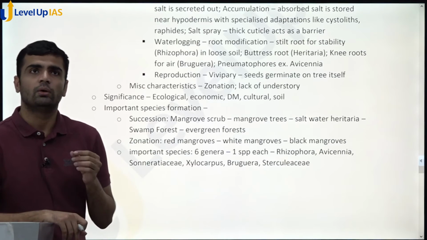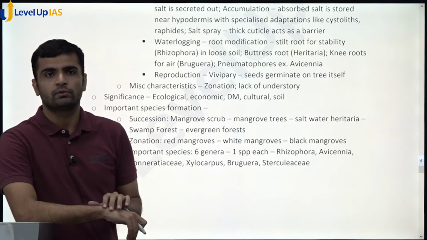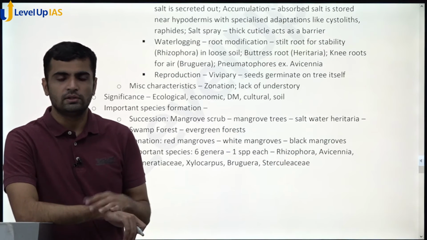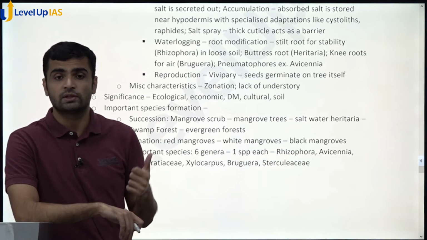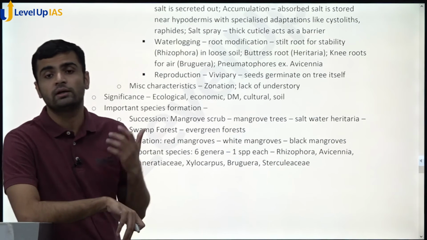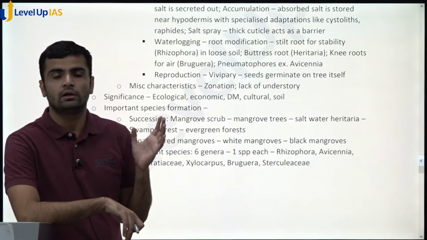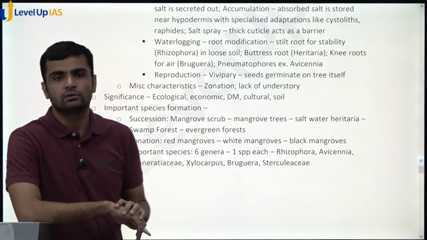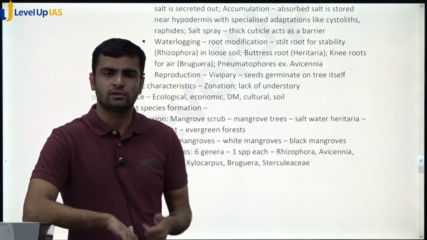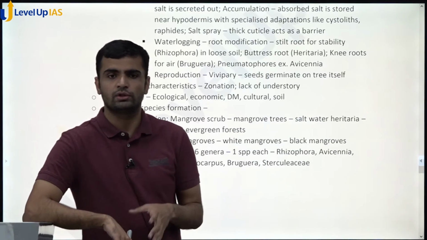biodiversity, you have a lot of... These are the places where carbon is sequestered at a very high rate. So 1200 tons of carbon is sequestered per hectare of this forest. So this is habitat for a lot of species. So like that, you can mention a lot of ecological benefits.